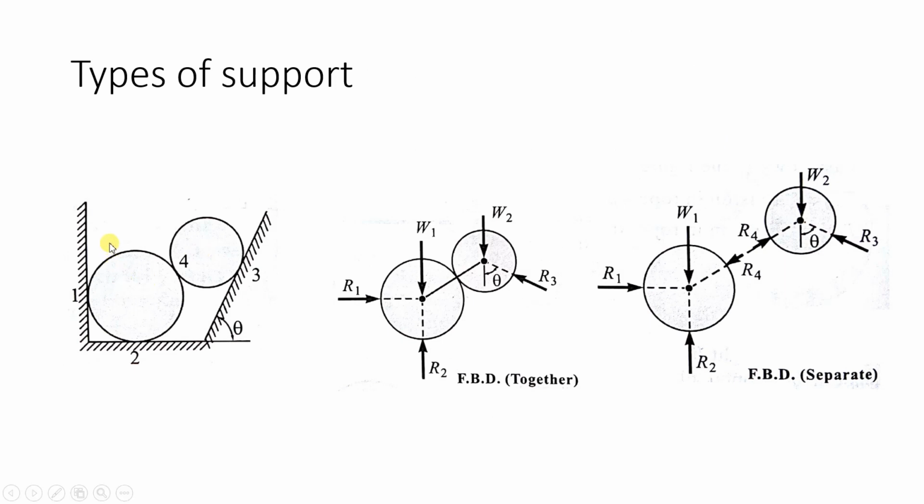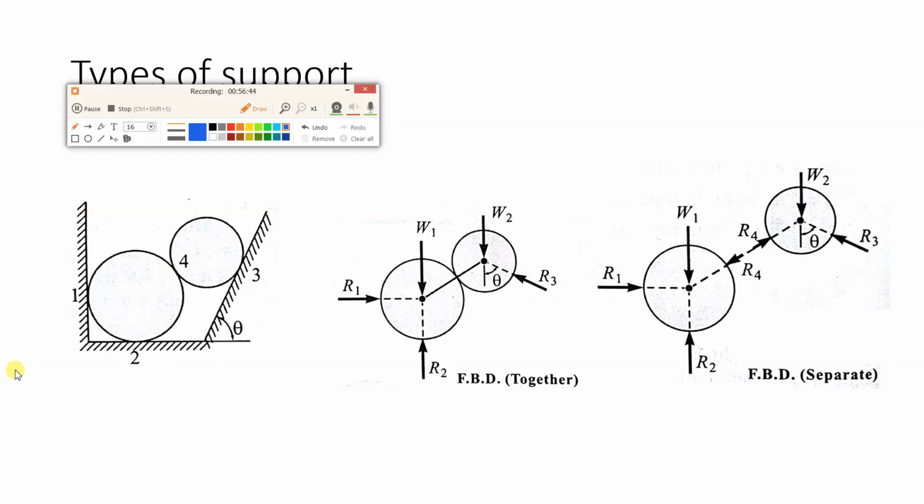now here again an example has been shown and we have to draw the FBD. Now here some important concept you will see. So we have some surfaces over here. This is one surface, then this is second, and this is third, and we have 2 spheres over here. So how many forces do we have in total? Reactive forces. At point 1 there will be point contact, so here there will be a reaction and it will be perpendicular to this surface.